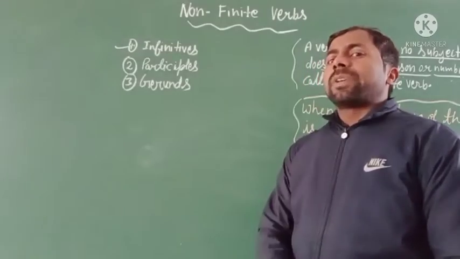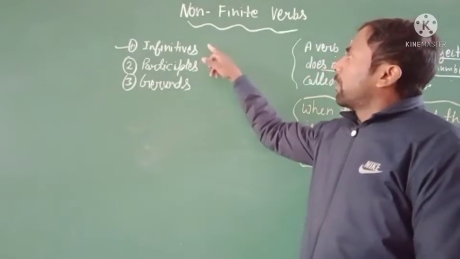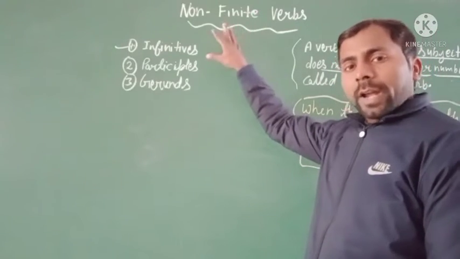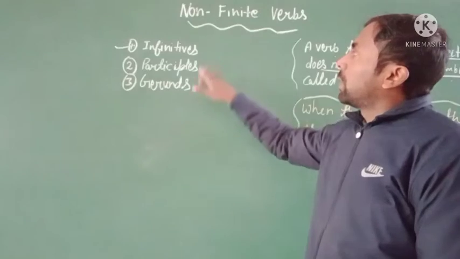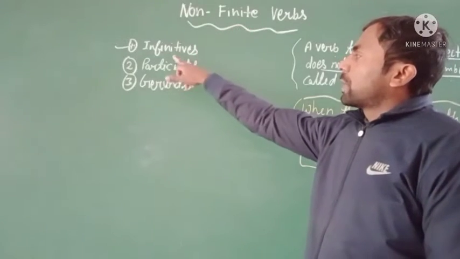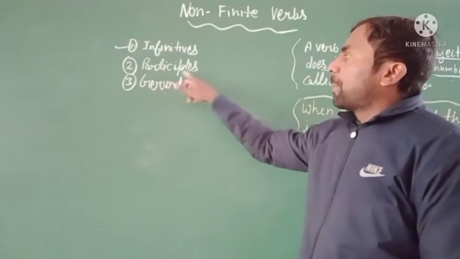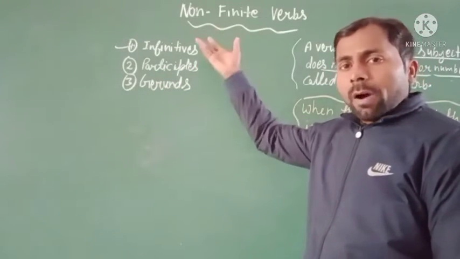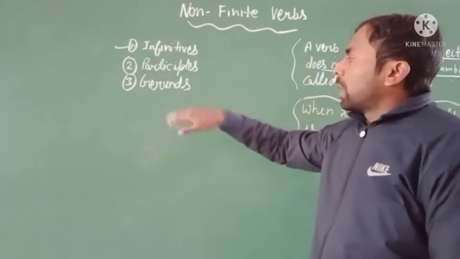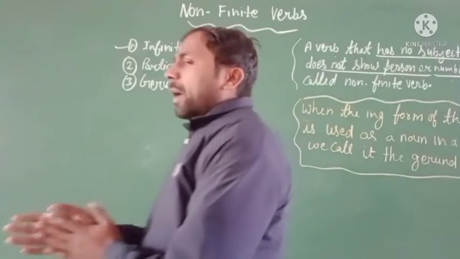Today we are going to discuss the topic of non-finite verbs, and it is the third part of this chapter. In the previous video we learned about non-finite verbs, finite verbs and their parts. There are three parts of the non-finite verb: first is the infinitive, second is the past participle, and third is the gerund. We have already studied the first two parts. Now we can learn about the third part of this chapter.